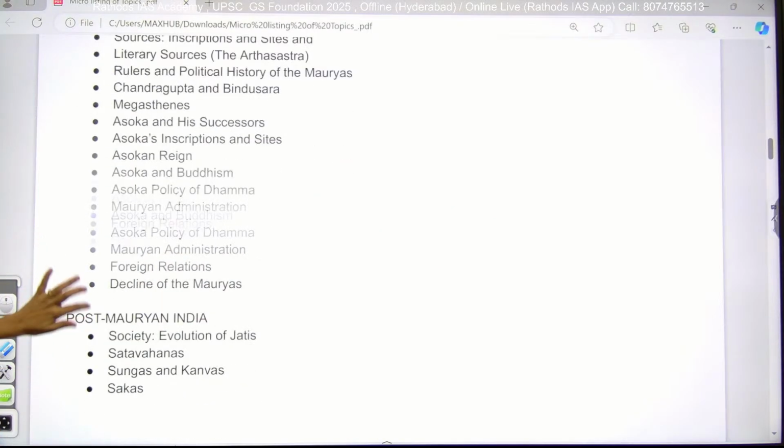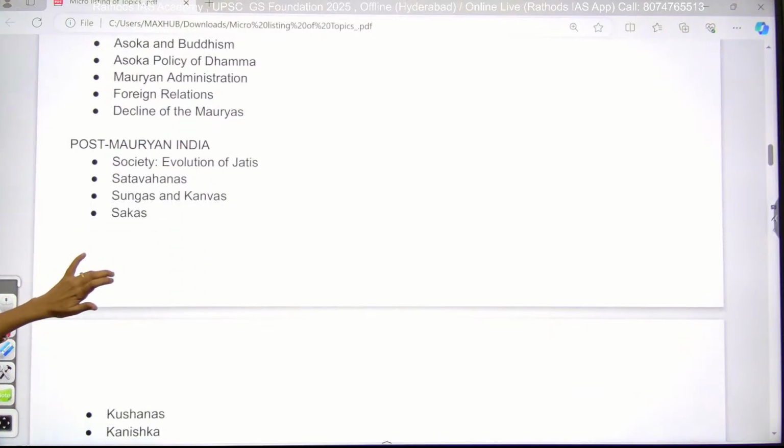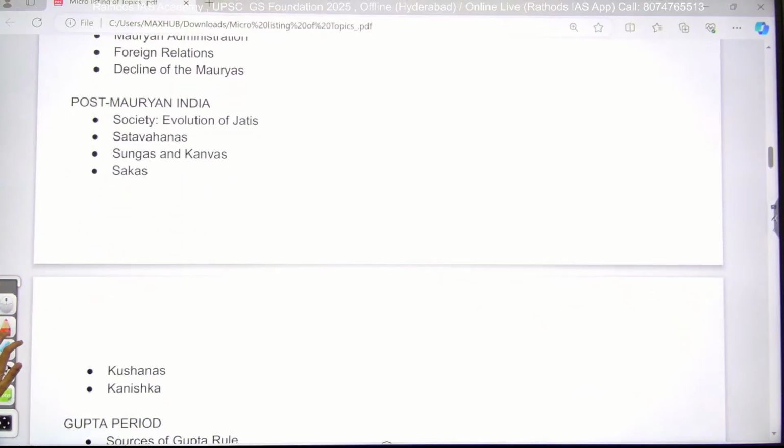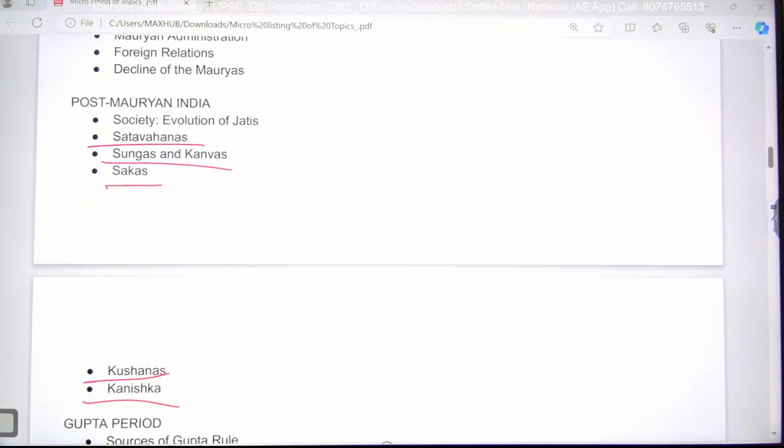Yeah, and you have to see the reasons for the decline of the Mauryas. And after that, post-Mauryan. After the Mauryans you will be reading Satavahanas, Sungas, Kanvas, Sakas, Kushanas and Kanishka. Kanishka is very important here.